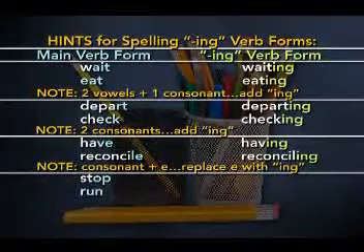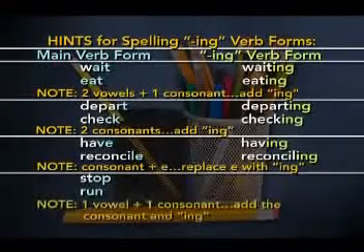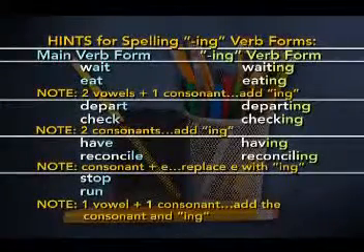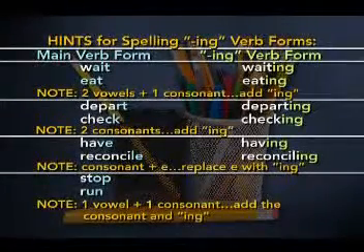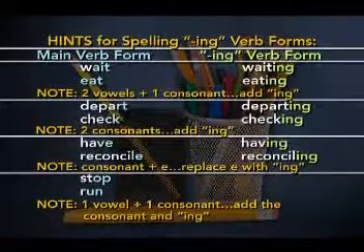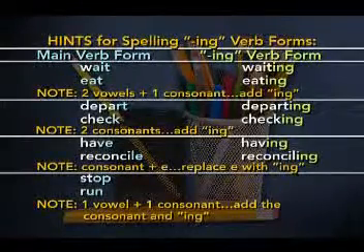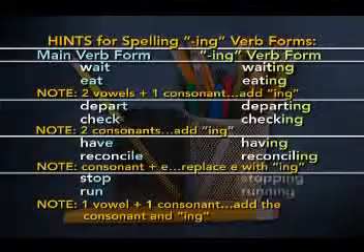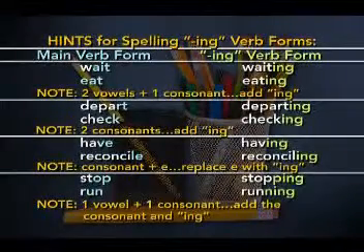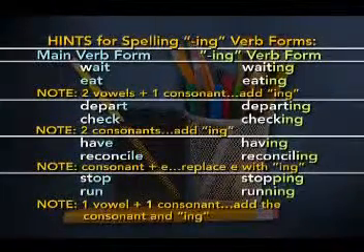And stop, run, 1 vowel, 1 consonant, OP and UN. We add a consonant and then ing. So stop, stopping, and run, running. There you have it. Now an exercise. You'll have a chance to practice spelling ing verbs, of course.